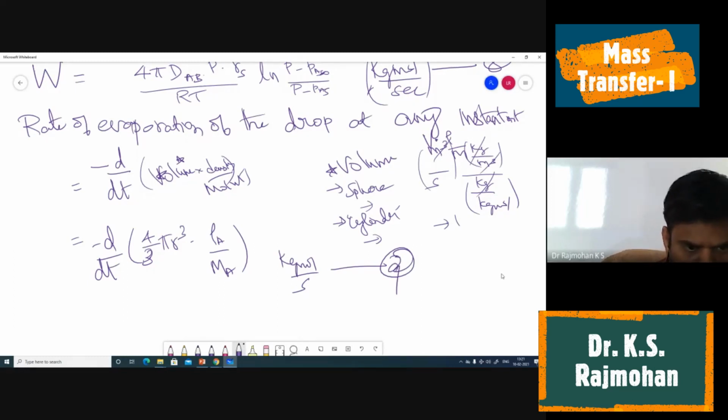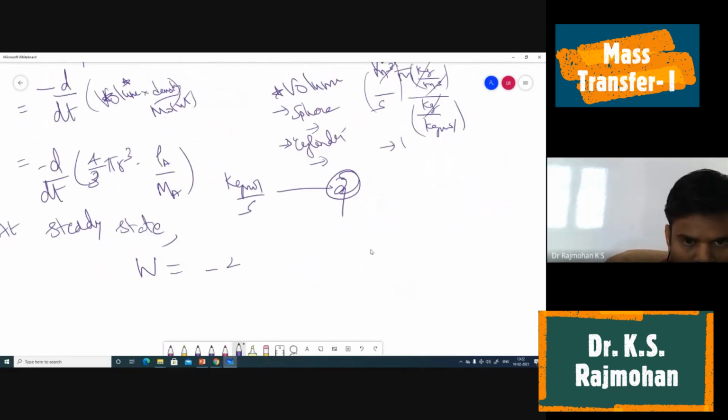At steady state, we know that, assuming, so here again pseudo steady state is coming into the picture. Assuming the drop size is changing so slowly that the diffusion of vapor through the surrounding air occurs at steady state at all times. So again we are considering pseudo steady state. Instantaneously equilibrium exists between this rate of evaporation and diffusion. So that means W equals minus d by dt of this thing. Okay, this also we can replace, 4 by 3 d by dt of this thing is there, no? So what is rs cube? What is the differential of rs cube?